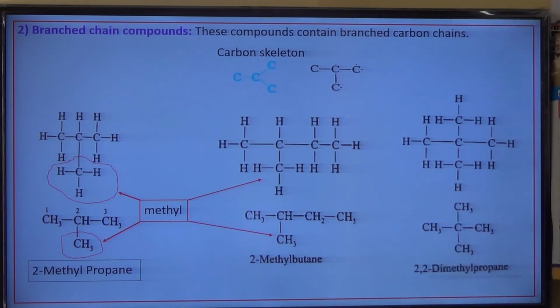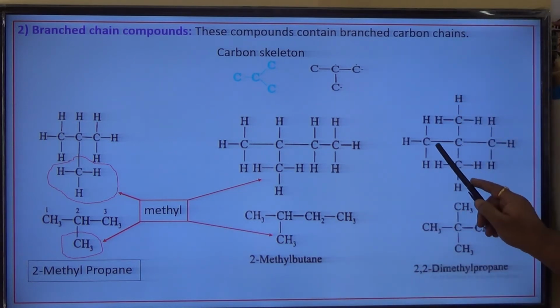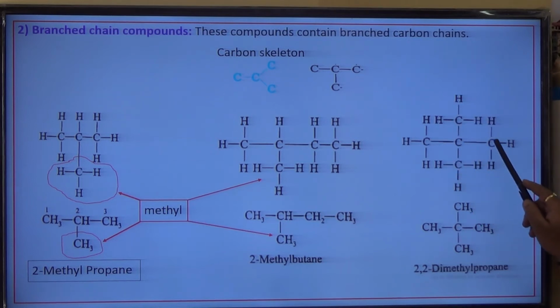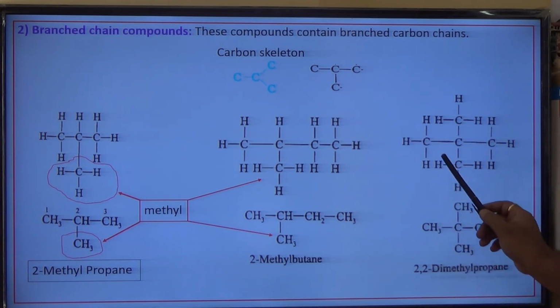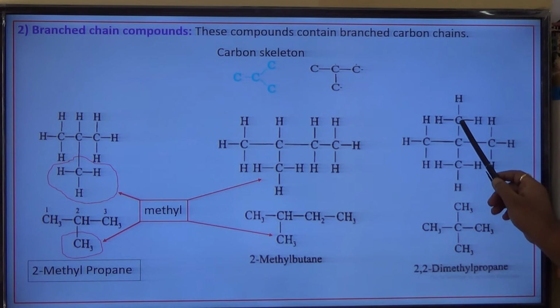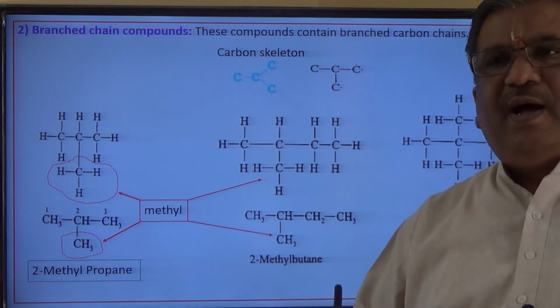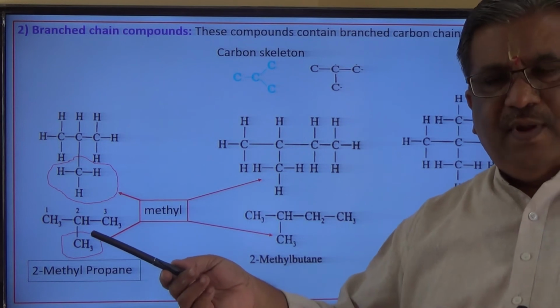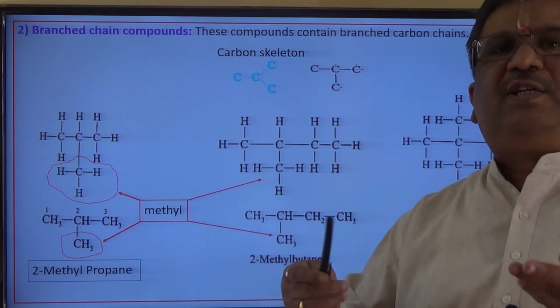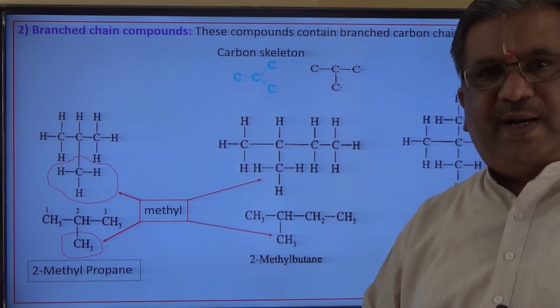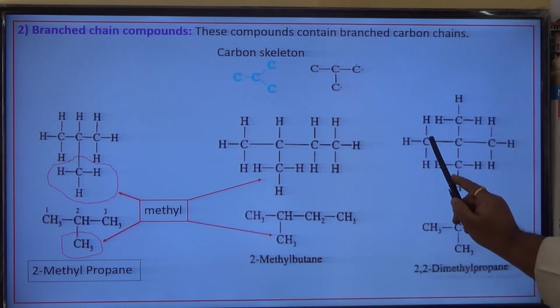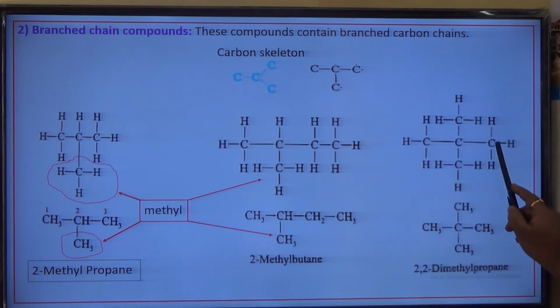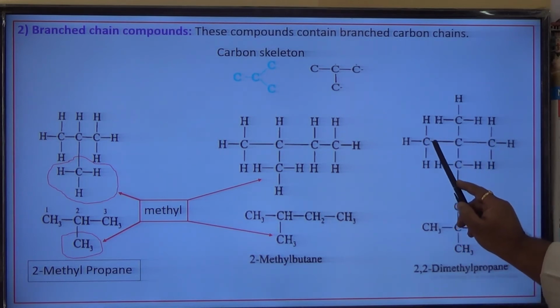Next, here. See here, how many carbon atoms can you see? 1, 2, 3, 4, 5 carbon atoms are there. What is the parent chain over here? Let me count it. Whichever way I count, I am getting a straight line, the longest possible chain, containing 3 carbon atoms. So I prefer these 3 carbon atoms to be considered as the parent chain. How many carbon atoms? 1, 2, 3.